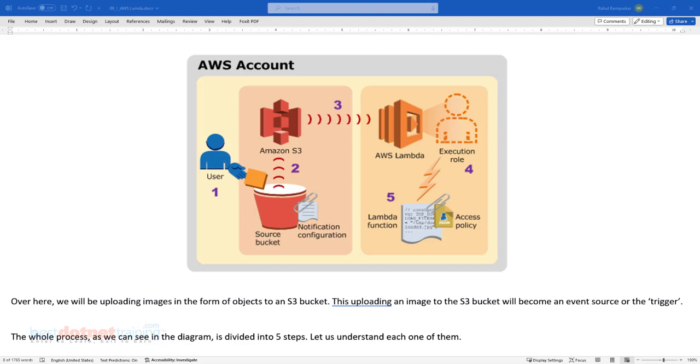So the number 1 in that figure says, okay, user is uploading some image, and assume the S3 bucket is where the image ends up getting uploaded. Okay, so user uploads an image to the source, that is nothing but our S3 bucket, and with that bucket you have a notification attached to the Lambda.